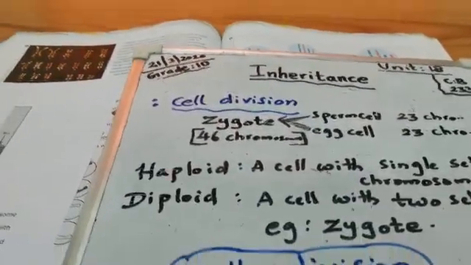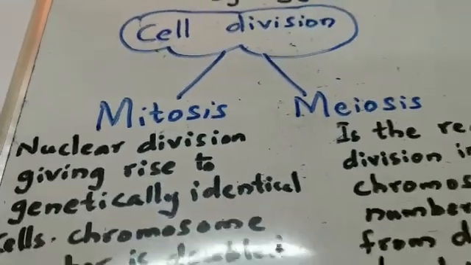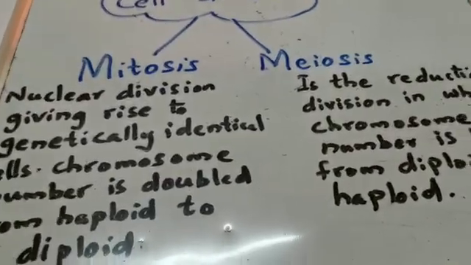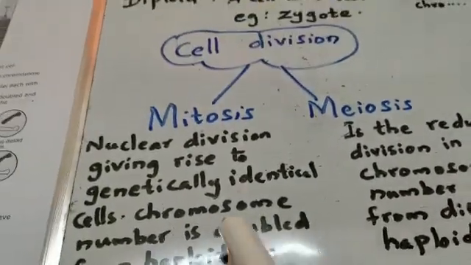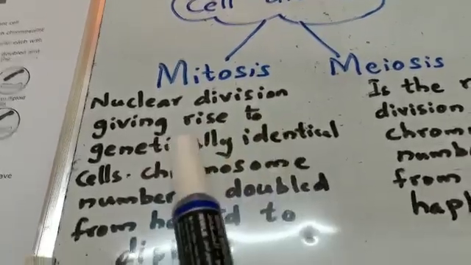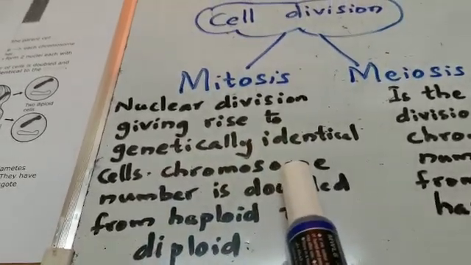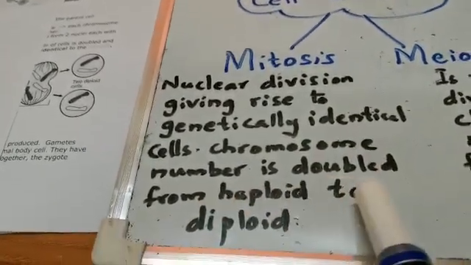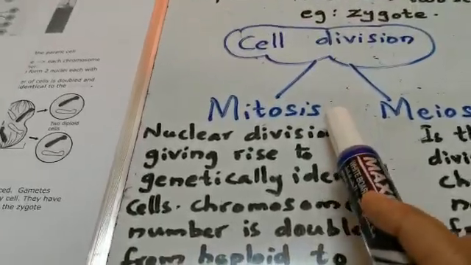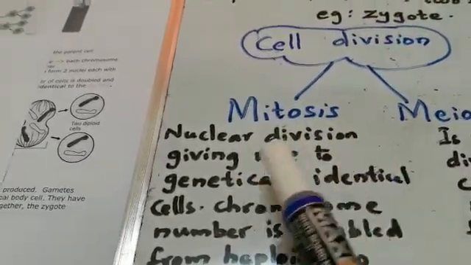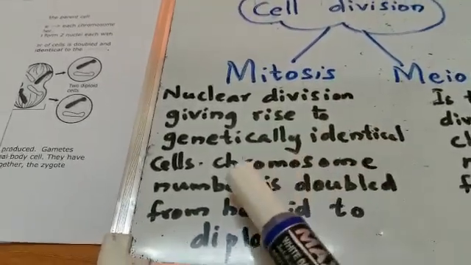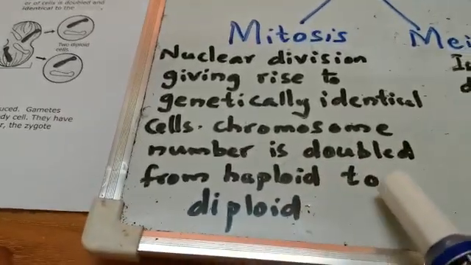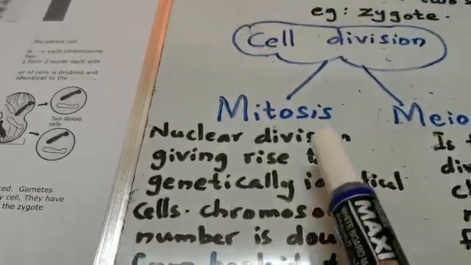Example, zygote. Now we want to learn the two types of cell division, mitosis and meiosis. Mitosis is nuclear division giving rise to genetically identical cells, and in this division the chromosome number is doubled, from haploid to diploid. This is one kind of cell division.